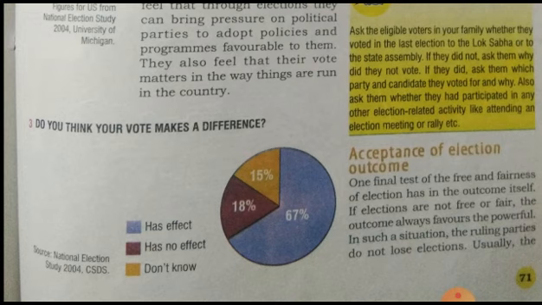Here the third: do you think your vote makes a difference? Whatever votes we give to the contesting candidates, does this make a difference? Answers are given in this pie diagram. Three colors are indicated here. Bluish gray, 67%, has effect.